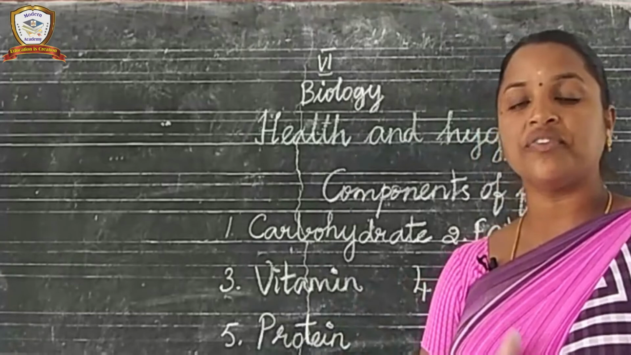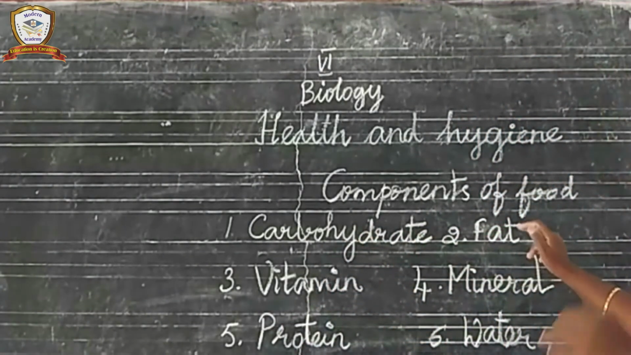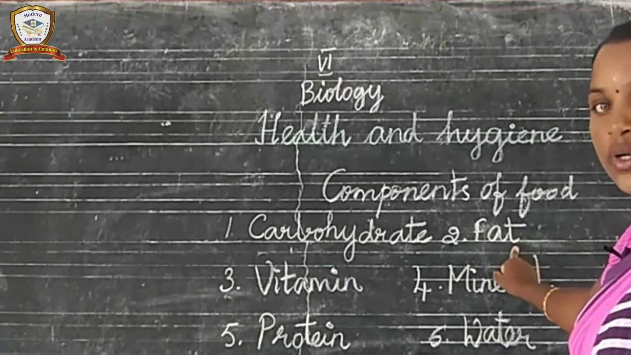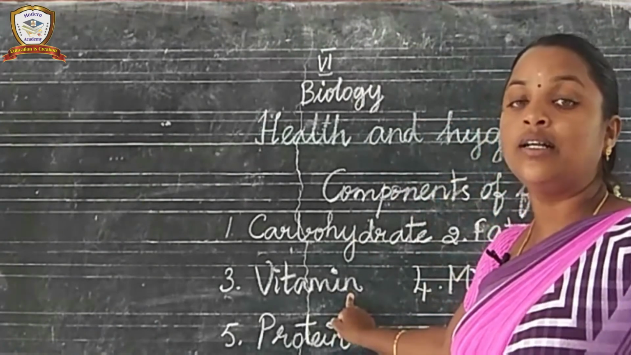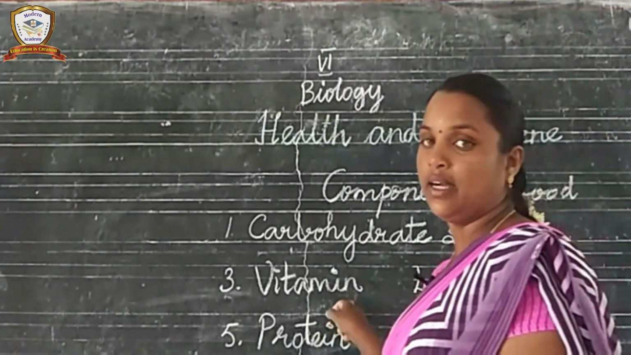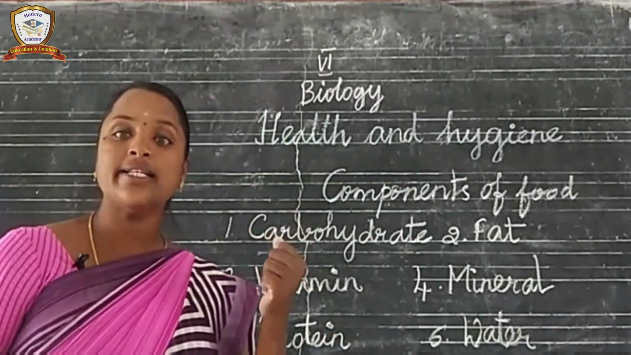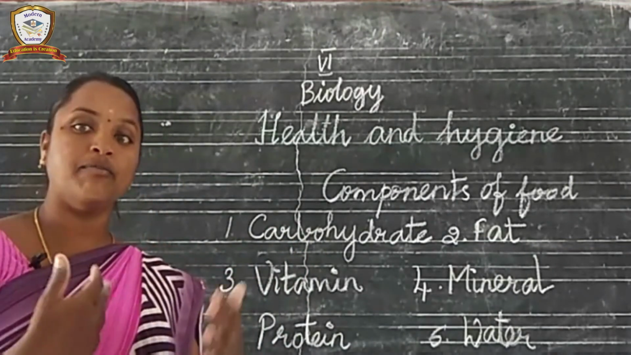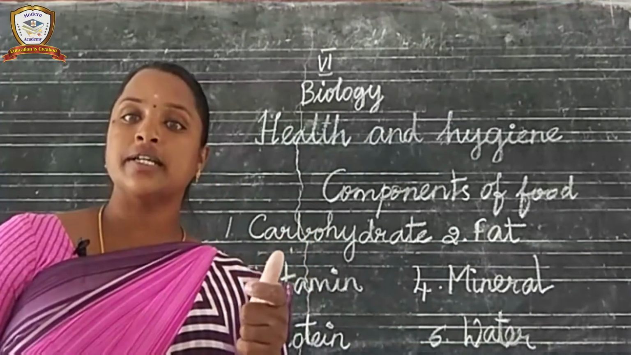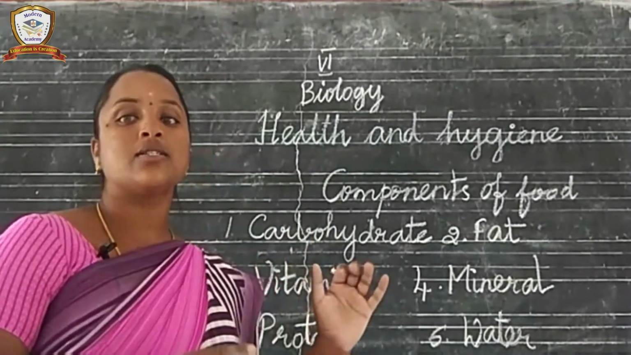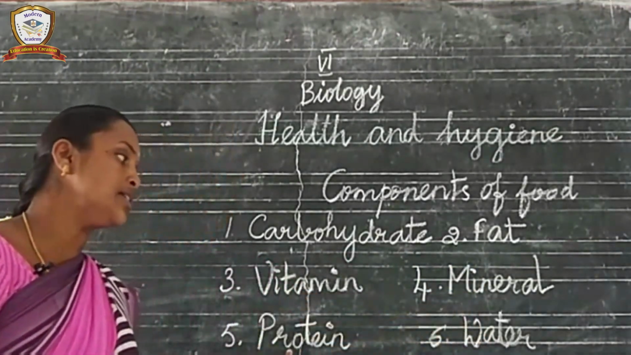So what is the work of the carbohydrate? It gives us energy. And what is the work of the fat? It also gives us energy. And vitamin only controls the biochemical reactions in our body. And minerals and proteins regulate our body functions. We have many functions, like digestion, excretion, reproduction, respiration. These functions will be carried out properly by mineral and protein.